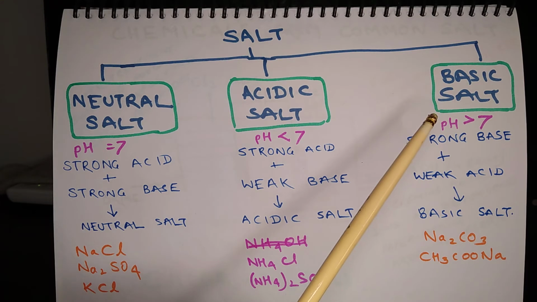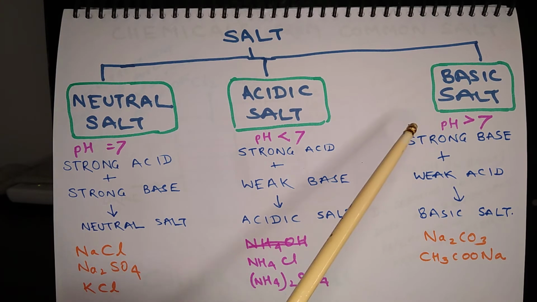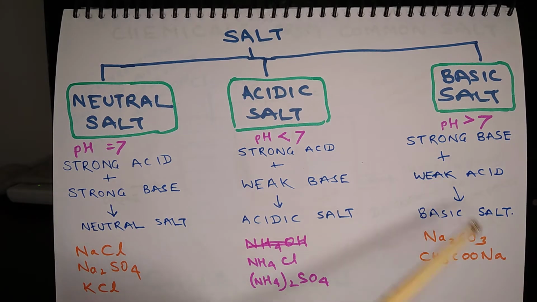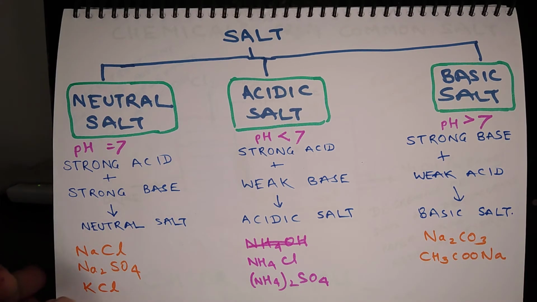For a basic salt, the pH is more than 7 and it is produced after a reaction between a strong base and a weak acid. The examples of basic salt are sodium carbonate and sodium acetate. Sodium carbonate is produced after reaction between sodium hydroxide and carbonic acid, and sodium acetate is produced after reaction between sodium hydroxide and acetic acid.